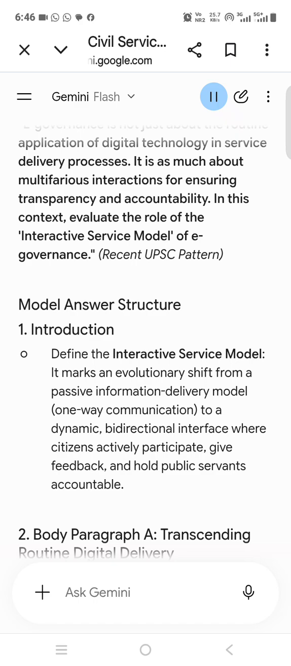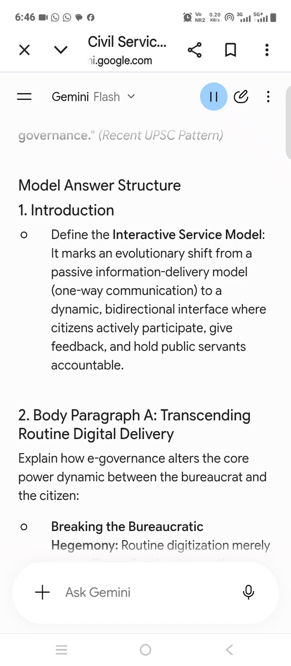In this context, evaluate the role of the interactive service model of e-governance. Recent UPSC pattern, Model Answer Structure. 8. Introduction. Define the interactive service model. It marks an evolutionary shift from a passive information delivery model, one-way communication, to a dynamic, bidirectional interface where citizens actively participate, give feedback, and hold public servants accountable.